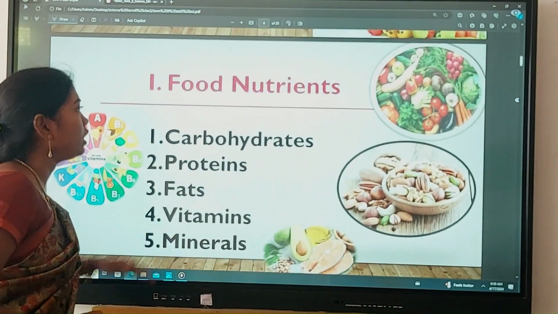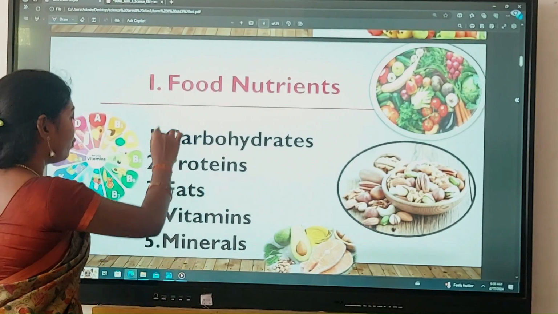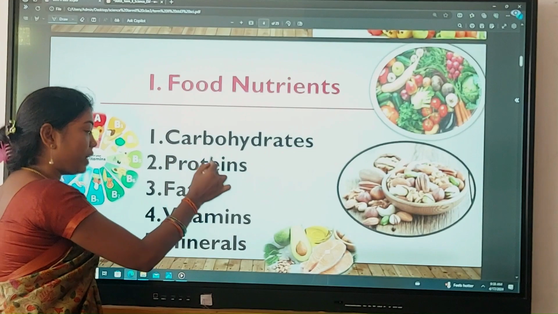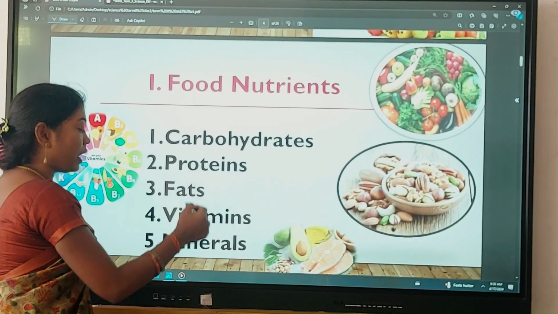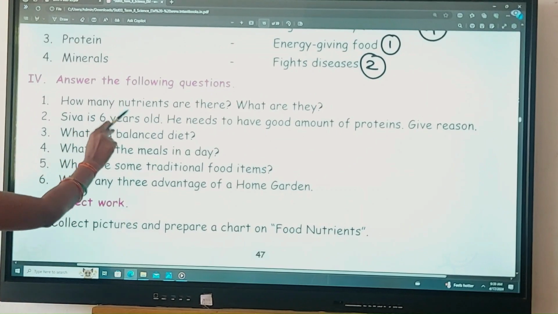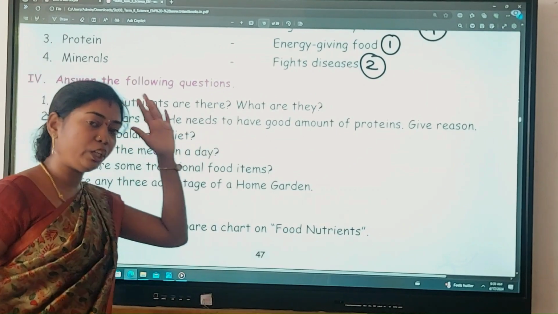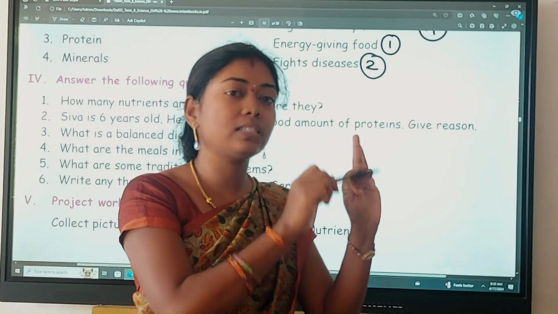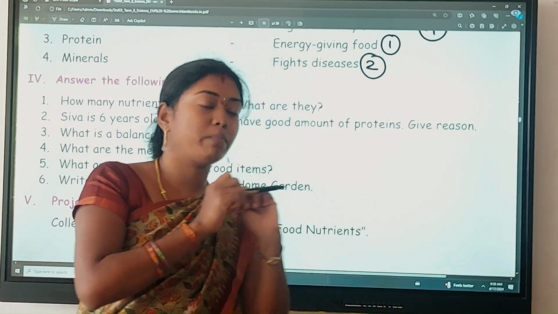So, how many nutrients are there? 5 nutrients. And what are they? The answer is carbohydrates, proteins, fats, vitamins and minerals. This is the answer for this question.